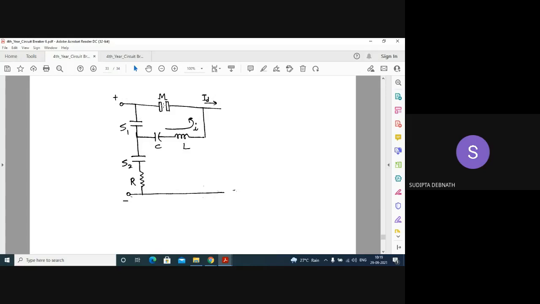Okay, so the arc is developed here. So it will flow like this. Okay, so you are having one LC circuit. Can you understand? Initially, the current was going directly like this. It cannot flow through here because C has developed the full voltage. So no current will be flowing here.